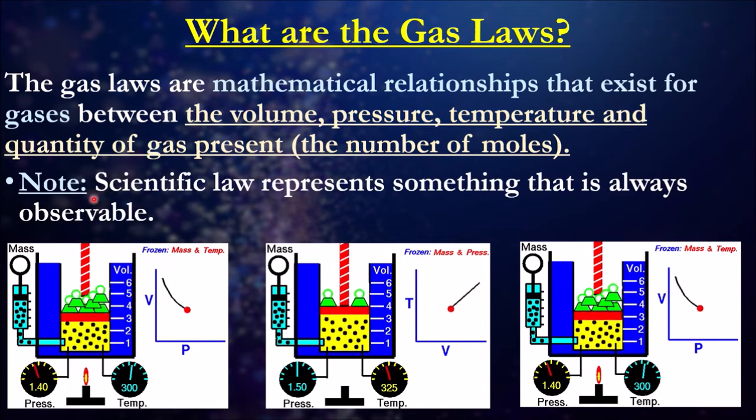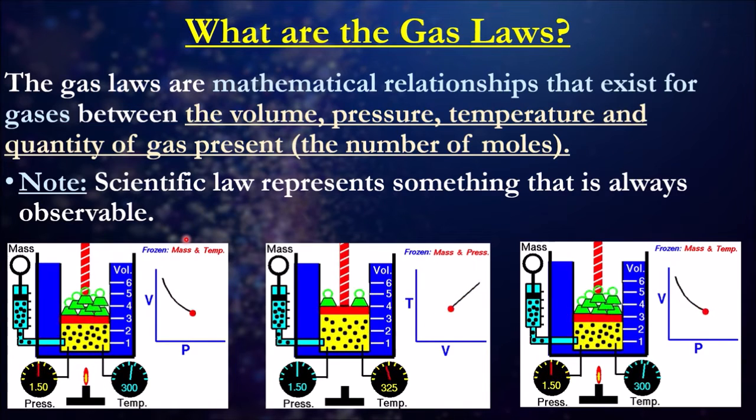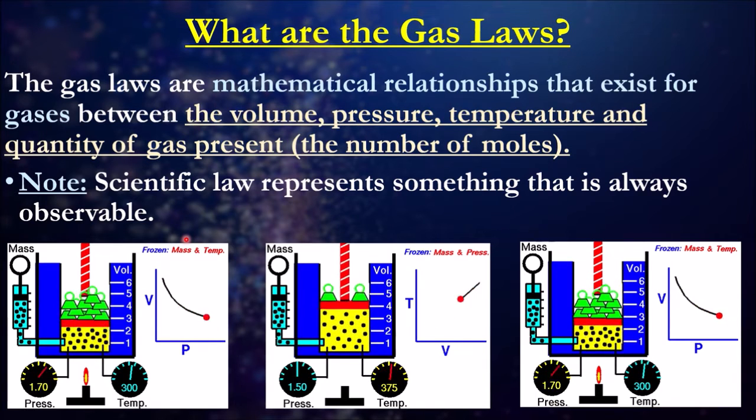Also, just to note, a scientific law represents something that's always observable. So, contrary to how they teach you in legal studies or whatever, a law doesn't mean it's definite, it just means it's always observable. It's one of the things people get confused about if you have a non-scientific background: a scientific law doesn't mean it's true per se. It essentially means it's something you can continuously observe, and that's what a scientific law actually means.